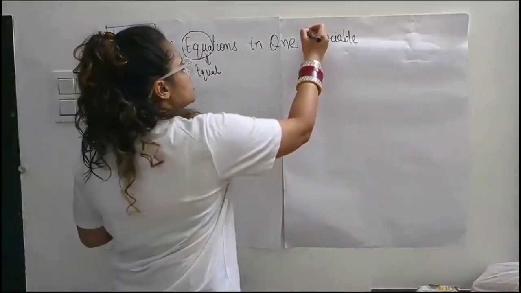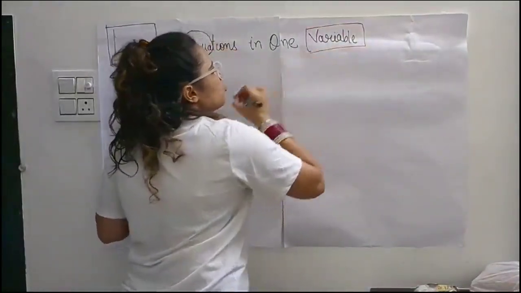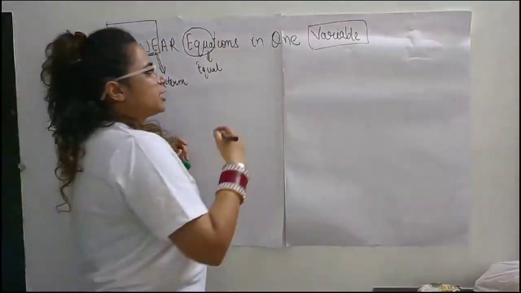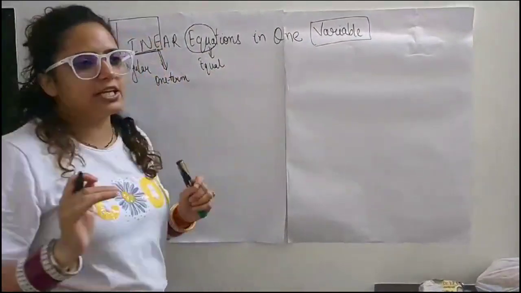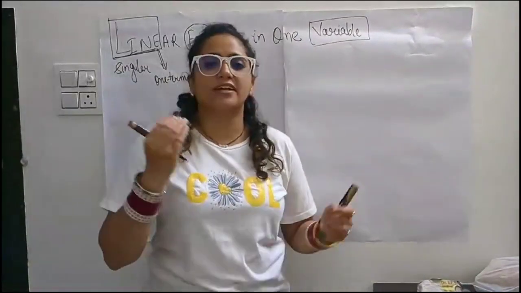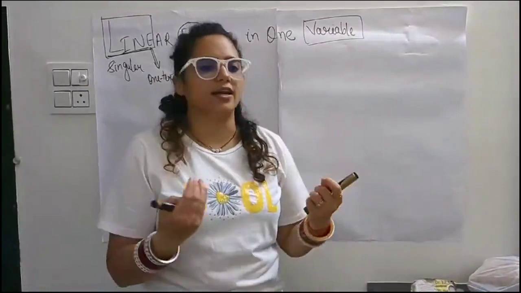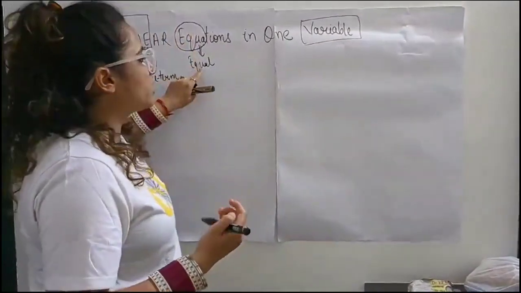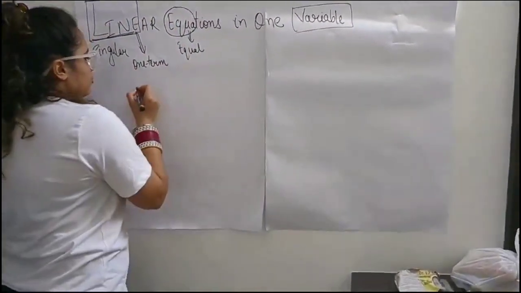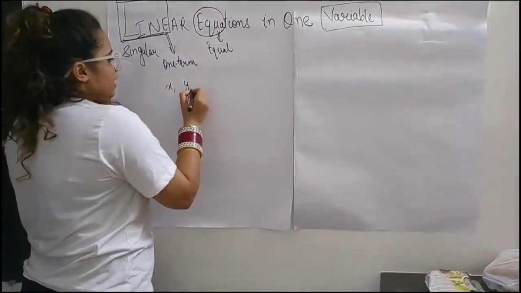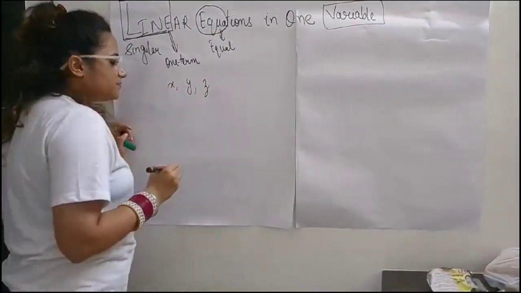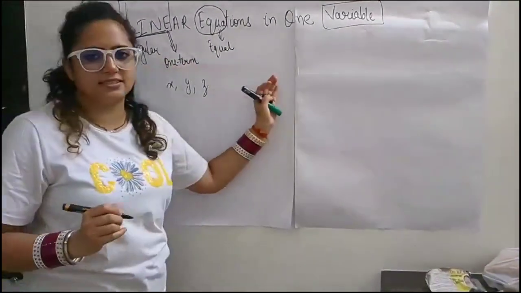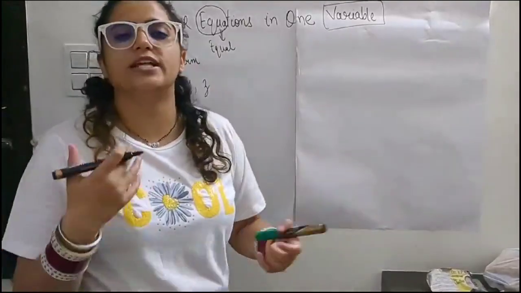Now this is a new word, variable. What does it mean? First of all, in linear equations we only study variables which have degree 1 and which should have an equal sign. Suppose I am writing x, y, z. These letters of the English alphabet are known as variables.